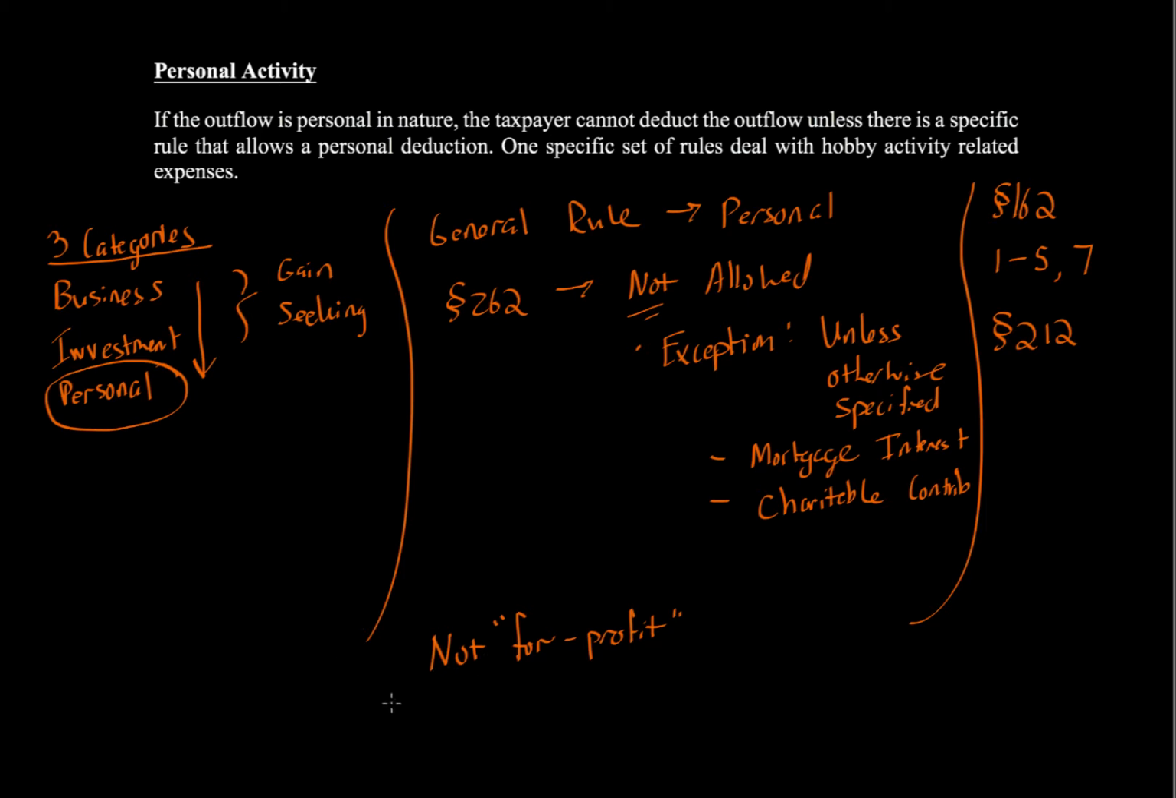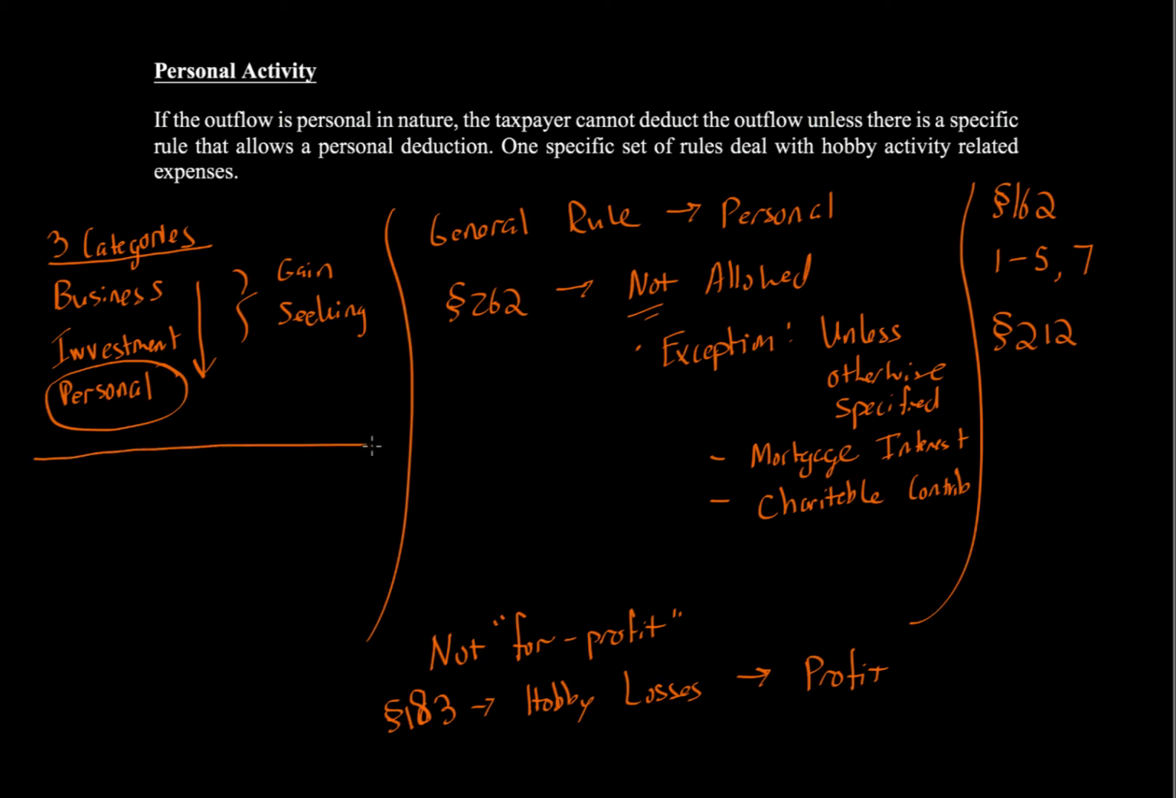Now, how do we know that? Section 183, which deals with hobby losses, has special rules of what's considered profit. It's in the regulations. So when is profit met? Because if an activity is considered profit, then it's either business or investment. It has to be, because remember, gain seeking deals with the profit nature.